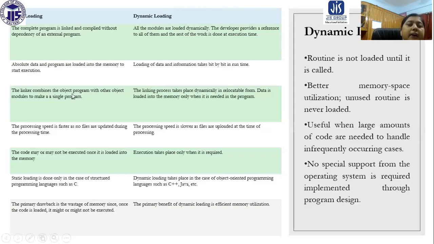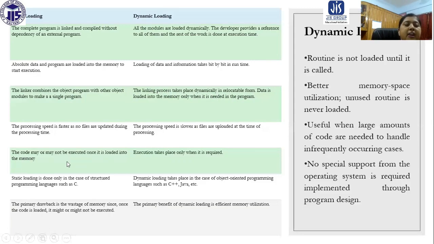In static loading, the linker combines the object program with other object modules to make a single program. But in this case, the linking process takes place dynamically in relocatable form. Data is loaded into the memory only when it is needed in the program, otherwise no. In static loading, the processing speed is faster as no files are updated during the processing time. Everything is done previously, so obviously the processing speed is faster. In dynamic loading, the processing speed is slower as files are loaded at the time of processing. I have told you about the extra overhead.